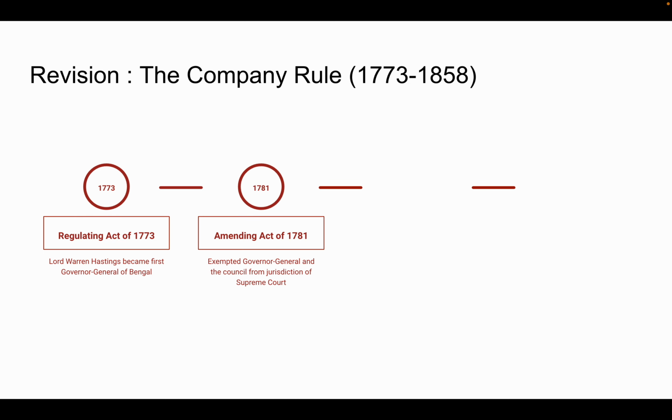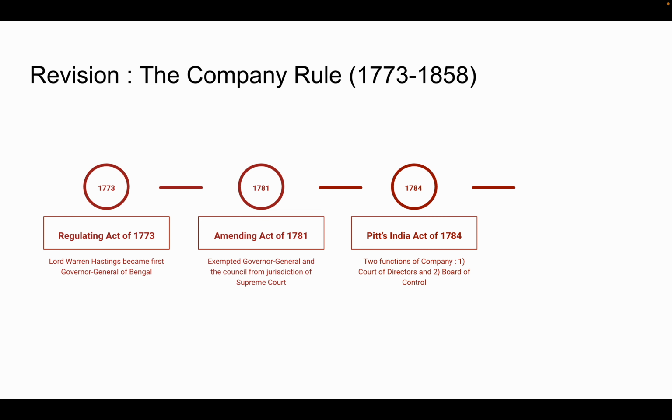Then we had the Act of 1781. One of the features of this act was that it exempted the Governor General and the Council from the jurisdiction of the Supreme Court. In the Act of 1773, the Supreme Court was formed in the year 1774, and the Governor General and its Council came under the jurisdiction of the Supreme Court, but that was exempted in the amending act of 1781. This amending act of 1781 is also called the Settlement Act of 1781.